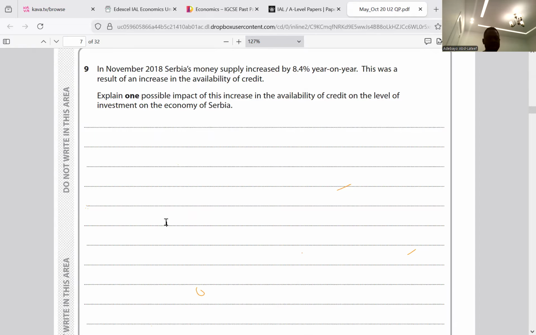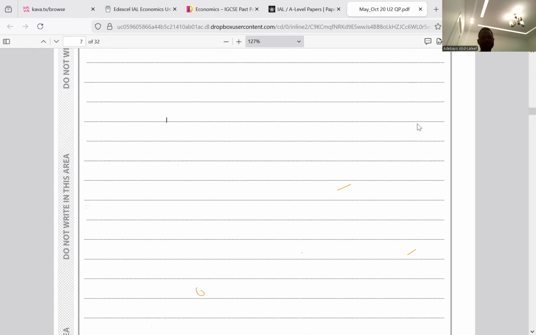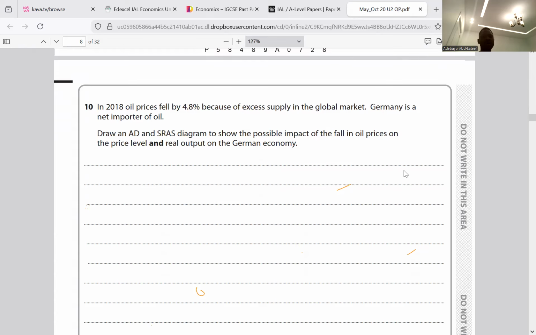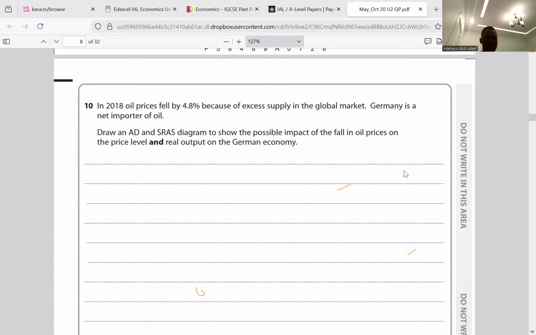So we have question 10. Graph without analysis. Well done. So for question 10, I think I stopped this here.